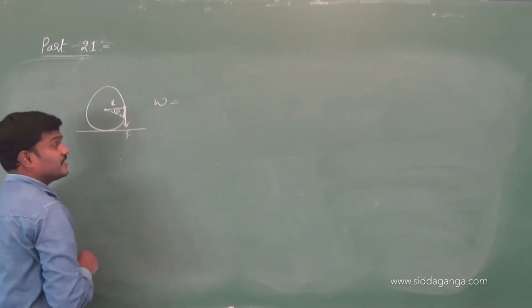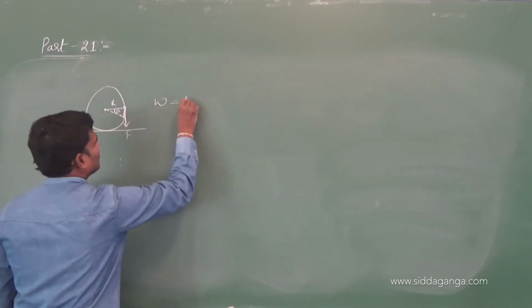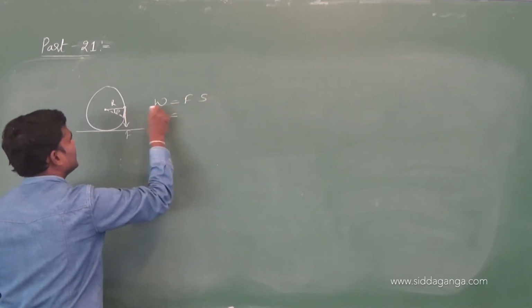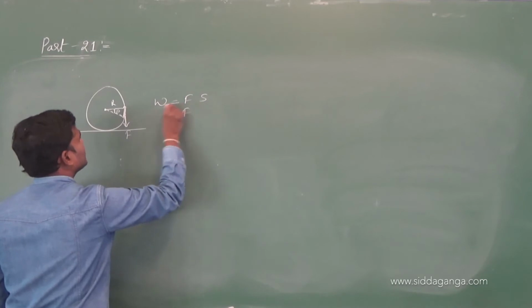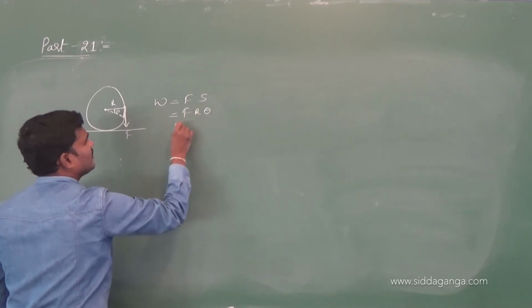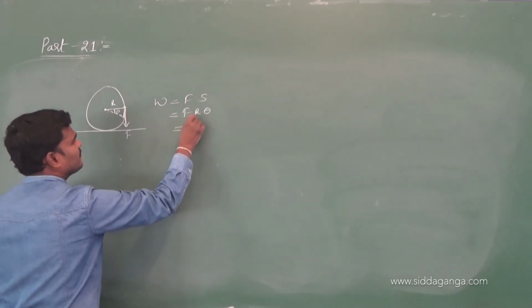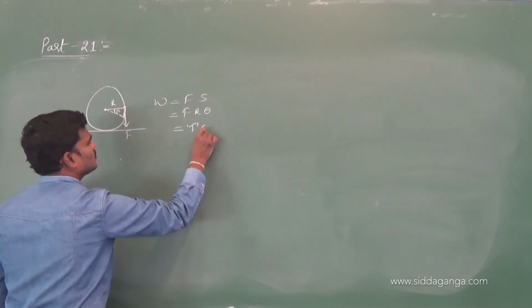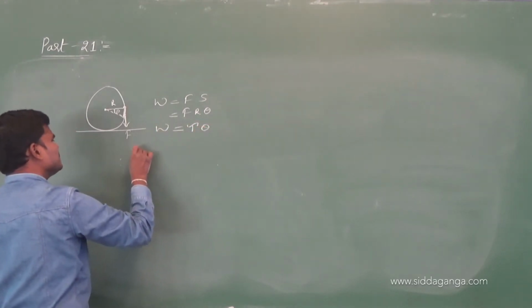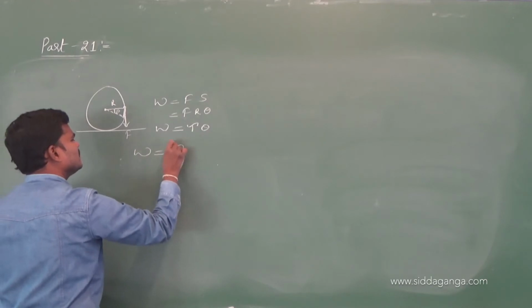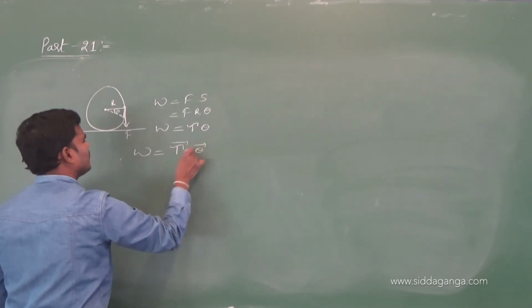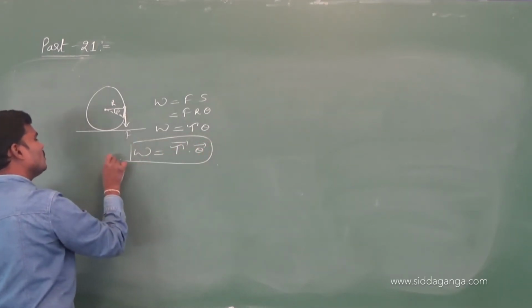Arc length, r theta. If you want I will write all the steps. F into S, S is nothing but arc length, r theta. So F r is nothing but tau theta. No need of these derivations. So work done we can write as tau bar dot theta bar, like F bar dot S bar.